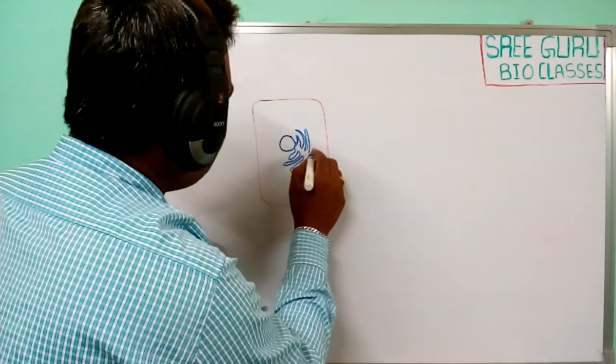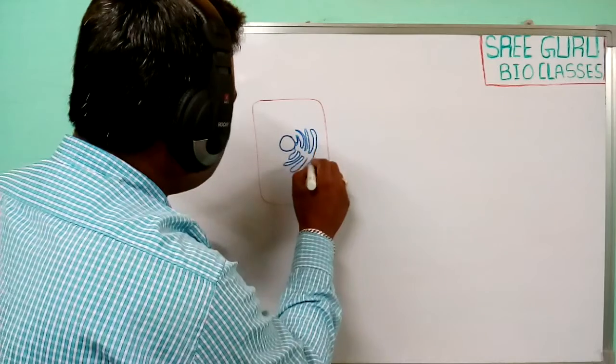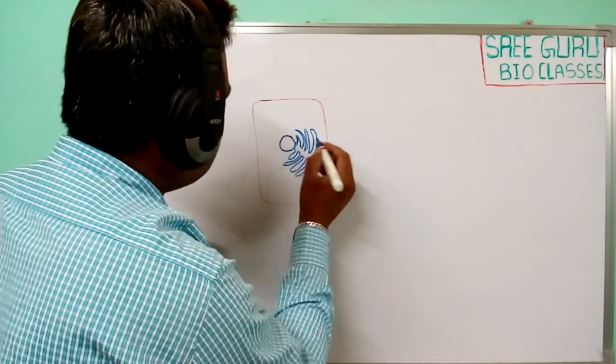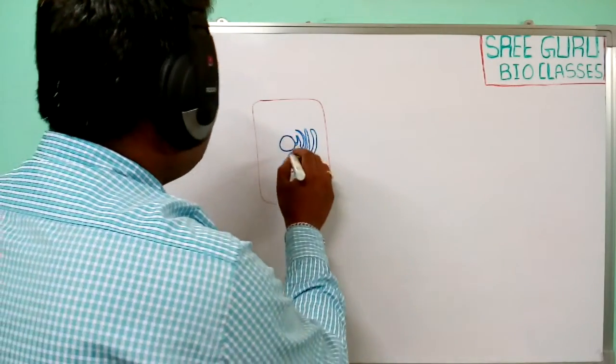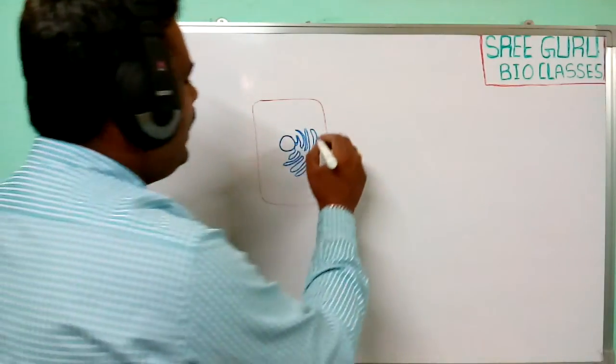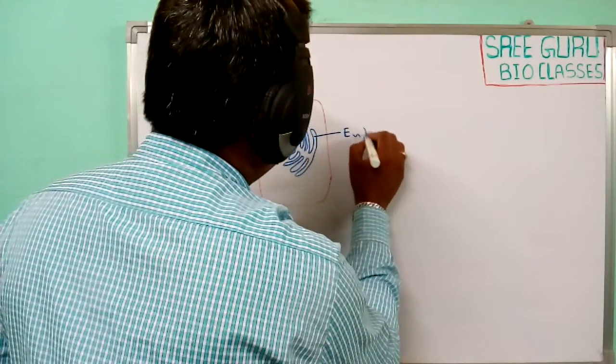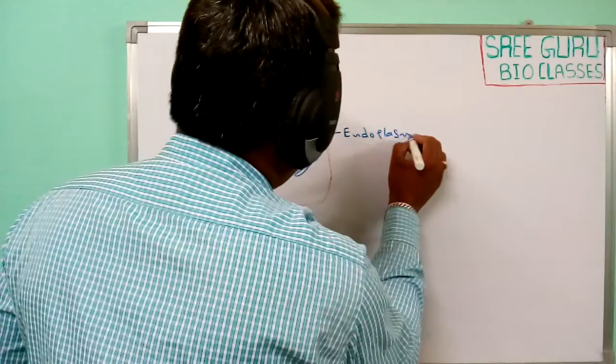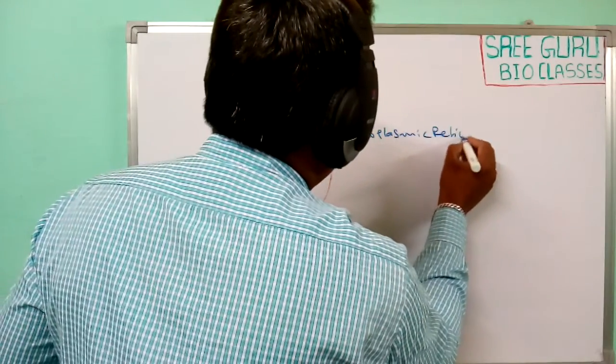This reticulate structure found in eukaryotic cells is known as the endoplasmic reticulum.